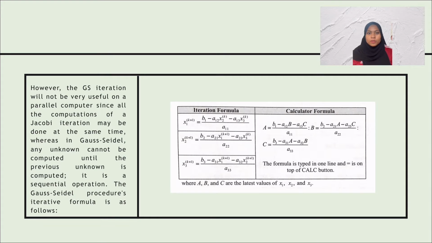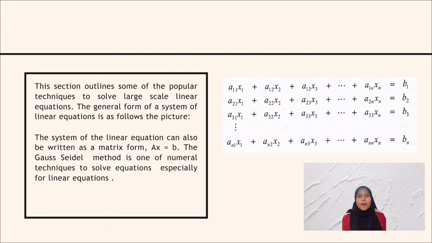The Gauss-Seidel procedure's iteration formula is as follows in the picture. This section outlines some of the popular techniques to solve large-scale linear equations. The general form of a system of linear equations is as follows in the picture. The system of linear equations can be written in matrix form, for example, A times X equals B. The Gauss-Seidel method is one of numerous techniques to solve equations, especially linear equations.